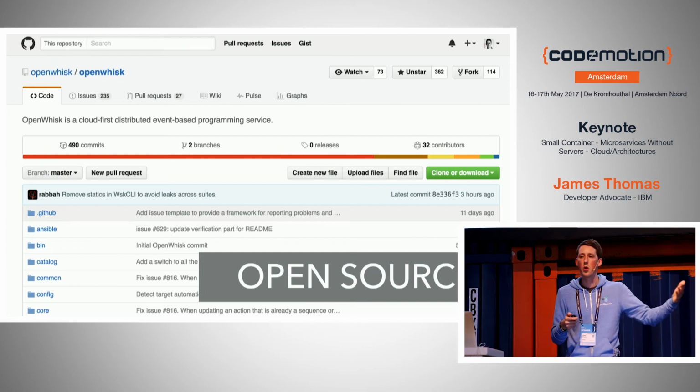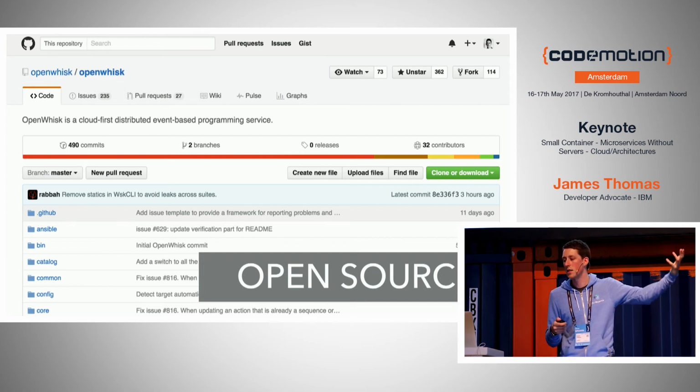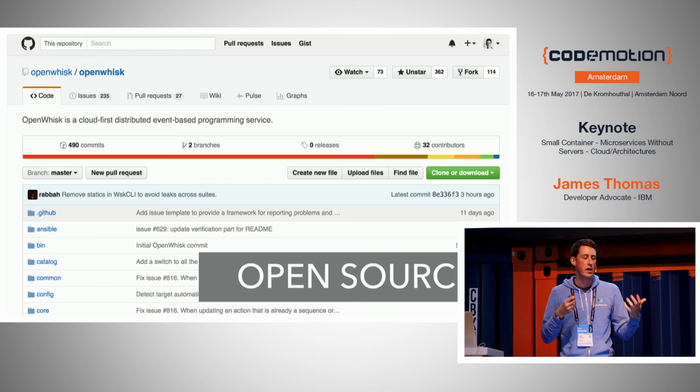So obviously, we put all the code up on GitHub when it was announced, and now it's been donated to Apache, so you can go and dig through the Scala code and understand how serverless platforms work under the covers. Because one of the things people are worried about with all cloud services is vendor lock-in. That they're really scared of using some cloud service that is completely proprietary, and if they change pricing model, they turn it off, you're kind of stuck forever.